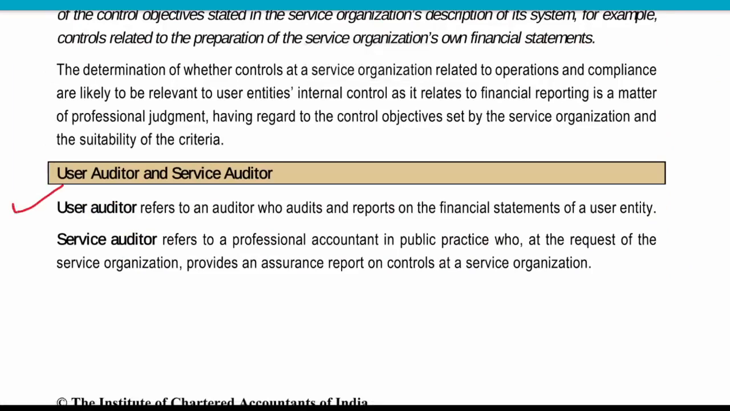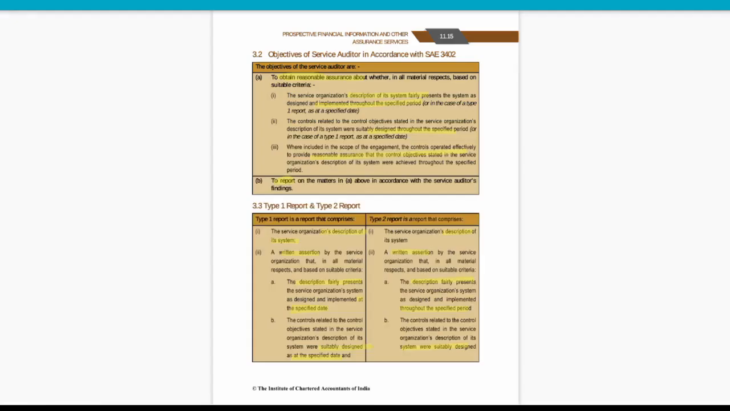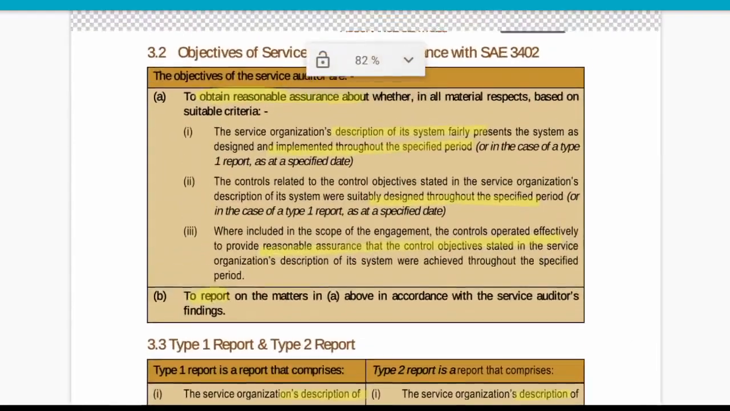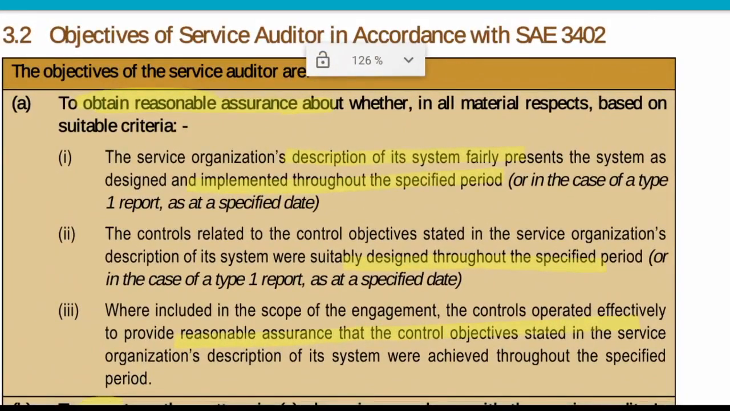Now, user auditor and service auditor. You already know the user auditor is the auditor of the user entity and the service auditor is the auditor of the service organization. Now what is the objective of the service auditor? What is the objective of the service auditor?